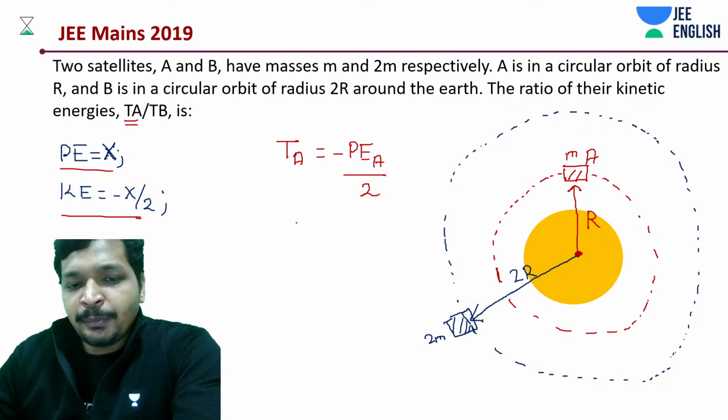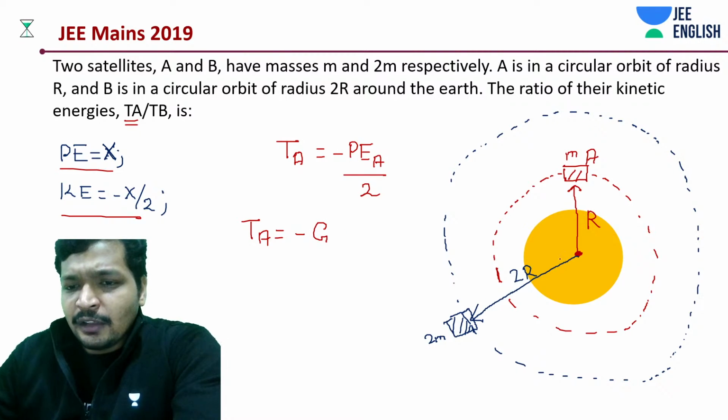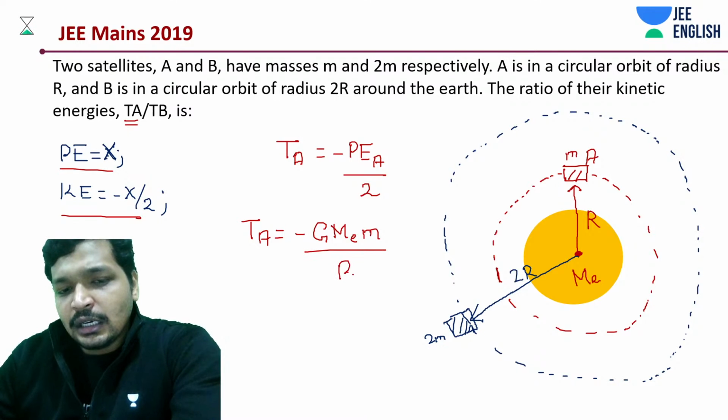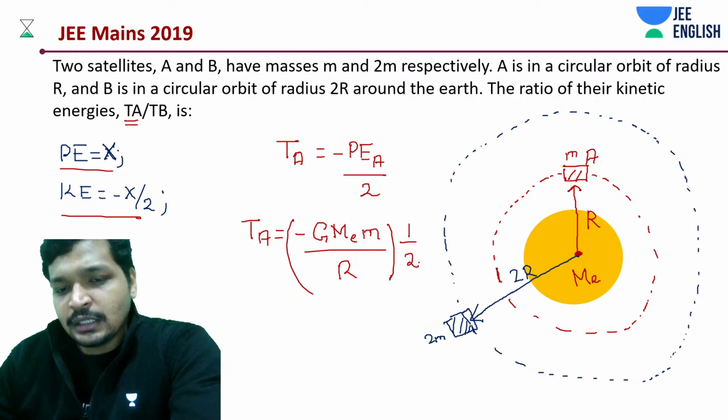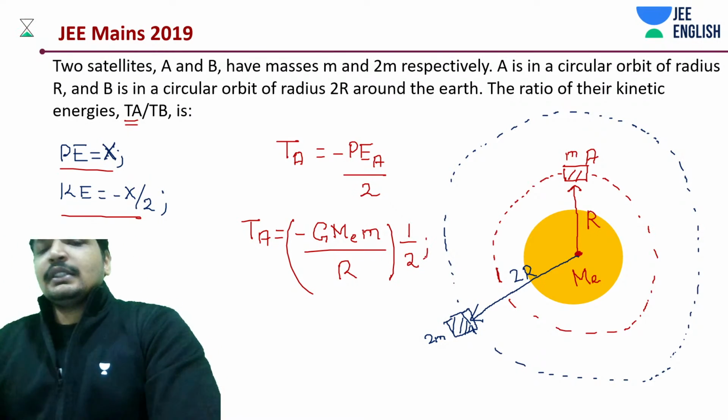And how much is the potential energy of A? It's going to be minus of, if this planet has some ME, this is Earth, I guess, minus G ME into M by R into 1 by 2. Okay, first one is clear, right? First one we have the answer.